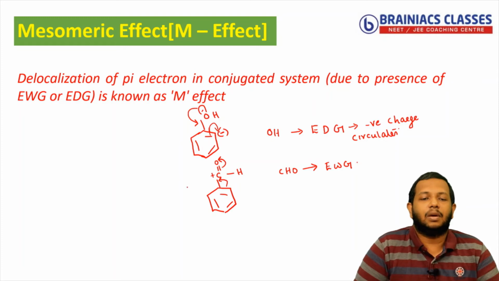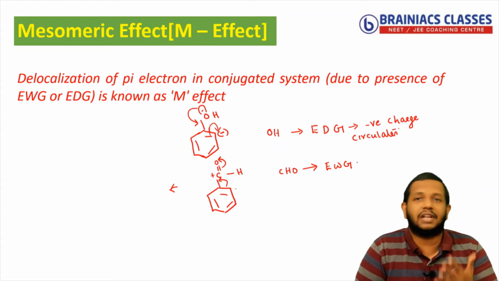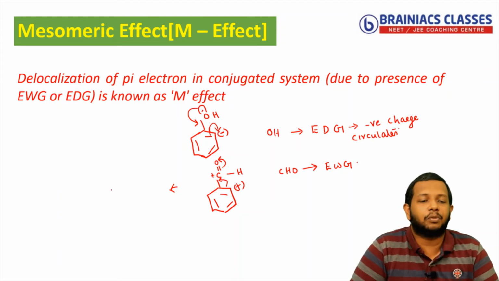Okay, now in this case you can see, when the pi bond moves from the benzene towards the outside group, what is happening? A positive charge will come towards the benzene ring. That means the positive charge circulates.